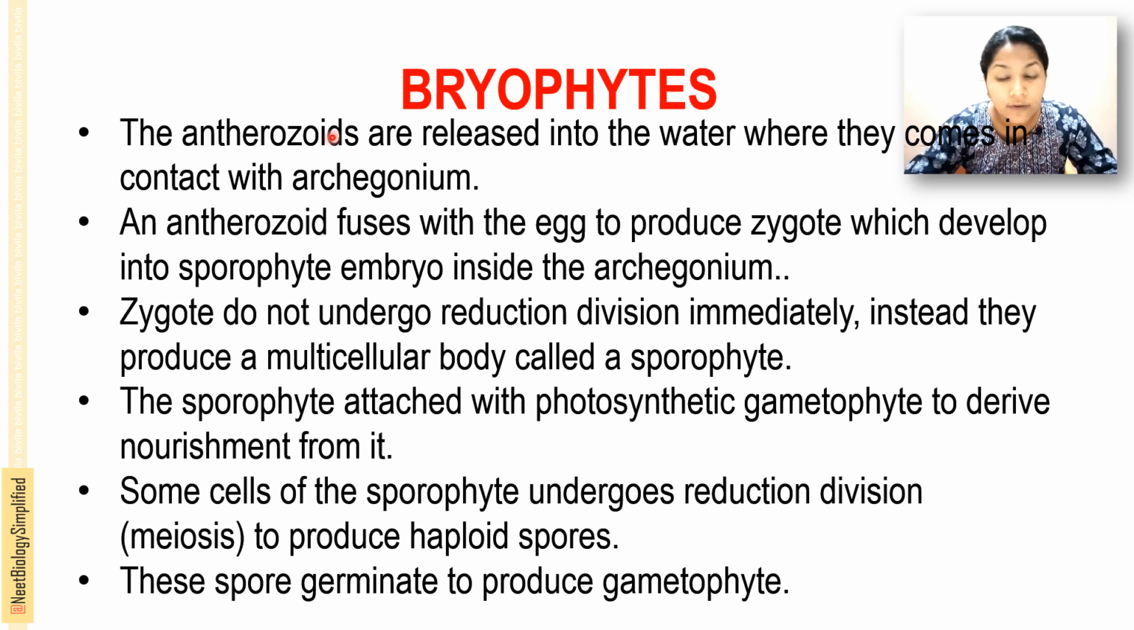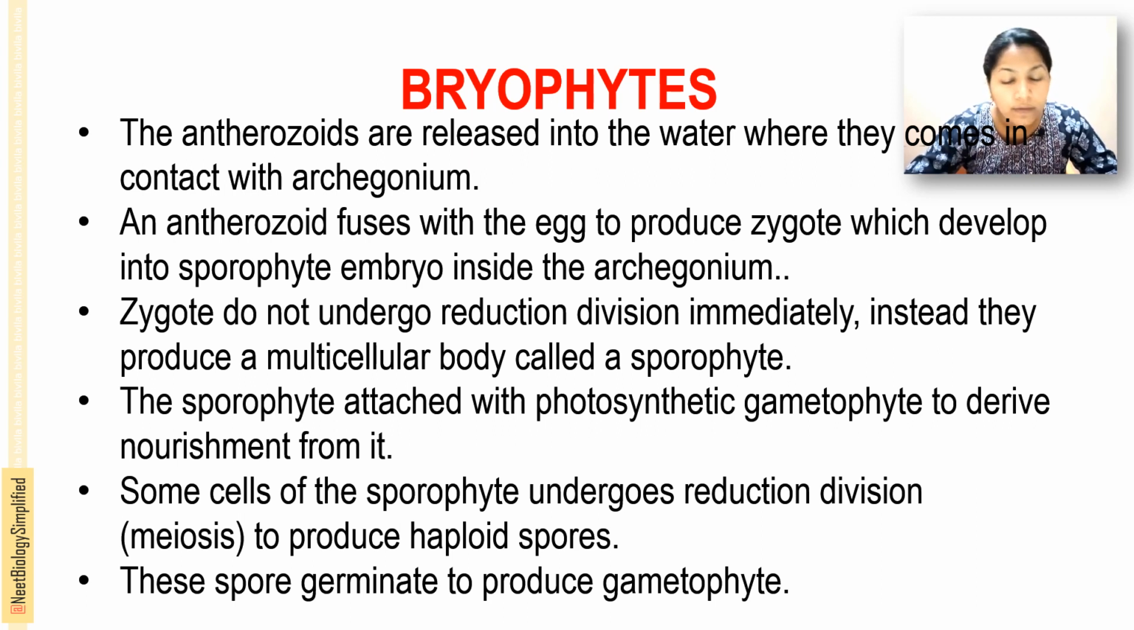The biflagellated androzoids, or sperms, from the antheridium are released into the water, where they come in contact with the archegonium. The archegonium has a single egg cell.